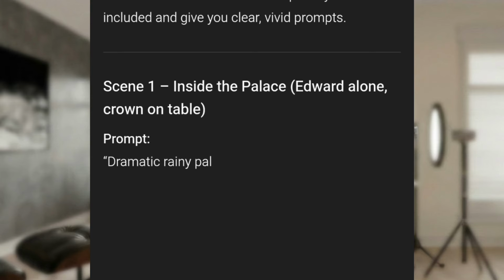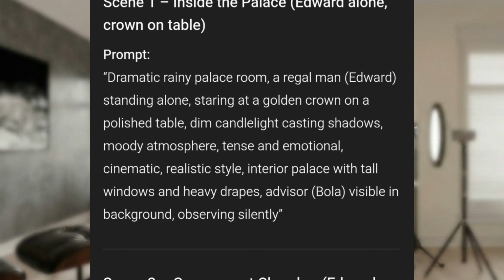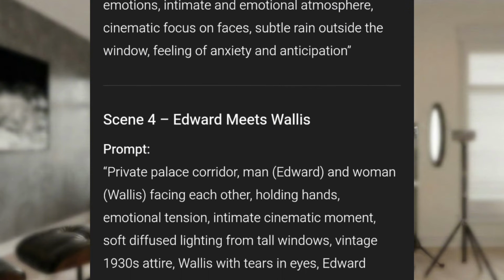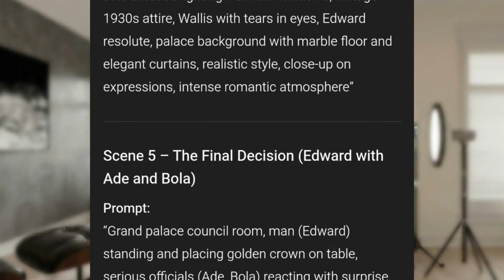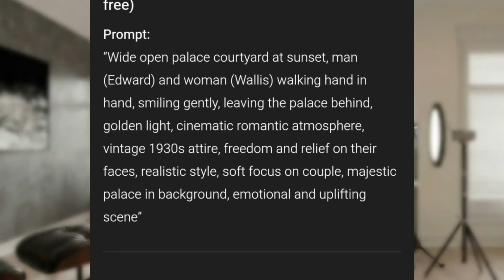Good. Remember what we did so far. Let me summarize. We got a story idea, which we used ChatGPT for, and I told you that you can use any other platform to get your story idea. Then the second thing we did was to ask ChatGPT to convert that story idea into a script. Then the third thing we are doing now is to ask ChatGPT to give us scenes for our story. You get, after ChatGPT gives you the script, you can't have only a script and no scenes. You're not writing a storybook, it's a movie.